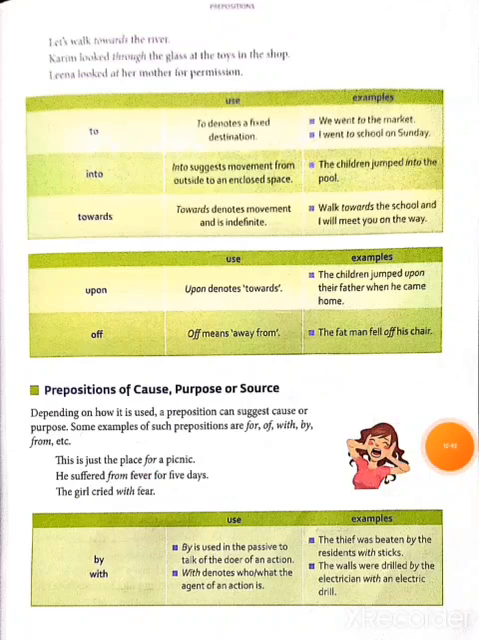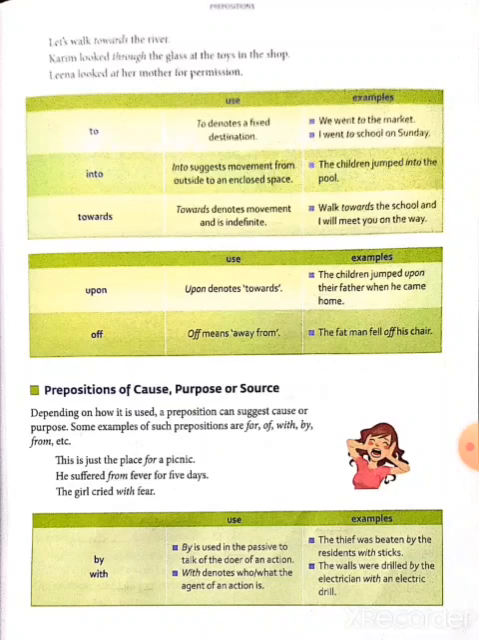make one table showing how we use the prepositions of direction: to, into, towards, upon, off. To is used to denote a fixed destination. Example, we went to the market. I went to school on Sunday. Next, into. Into suggests movement from outside to an enclosed space. Example, the children jumped into the pool. Towards denotes movement and is indefinite. Example, walk towards the school and I will meet you on the way.